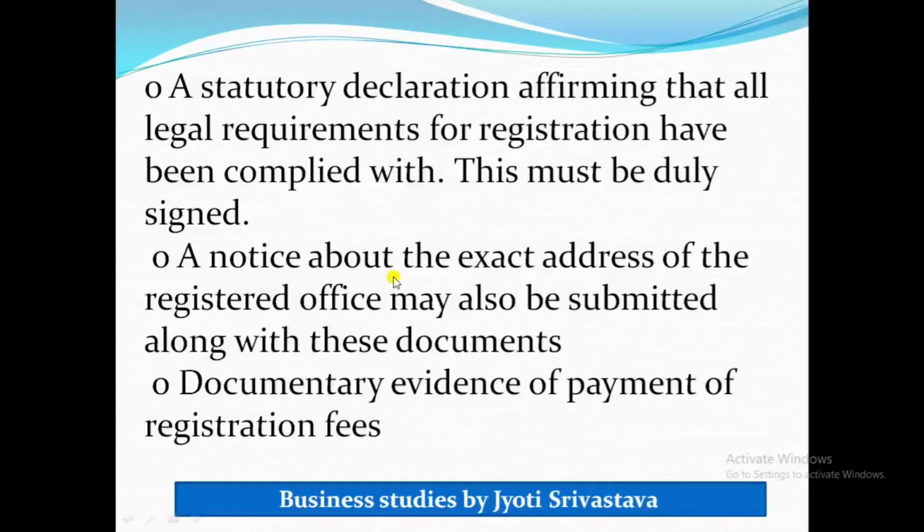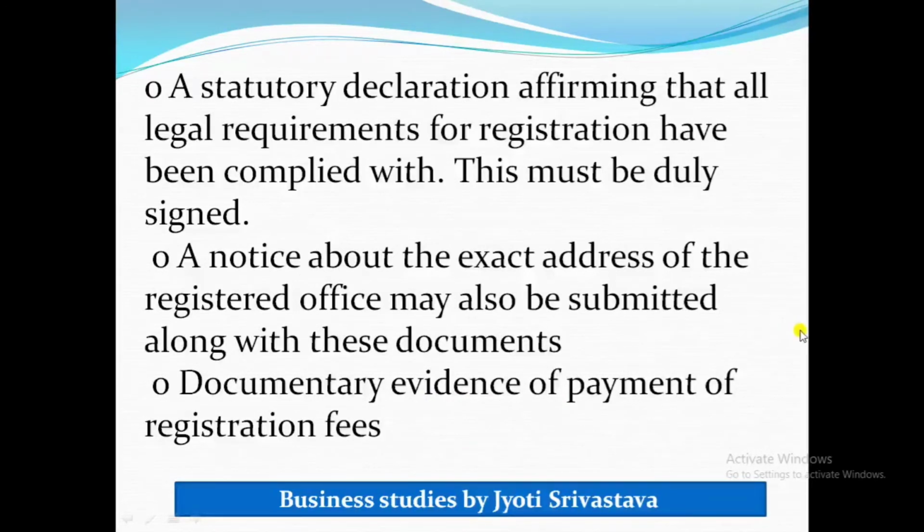And then documentary evidence of payment of registration fees. As we discussed last time, nothing comes free, so with all the evidence, payment of registration fees is also required.